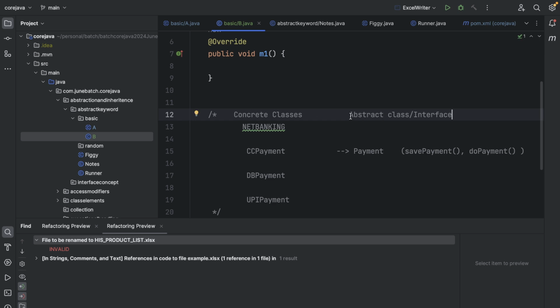And why? Because these two items, abstract class and interface, can have a method declaration without an implementation, that is, abstract methods. And we declare the abstract method just to make sure that the child classes will implement those methods, right? So that's why in reality we use the abstract keyword, abstract classes and abstract methods, because we want those methods to be overridden by concrete classes or the child classes, right? So that's why we write these things.